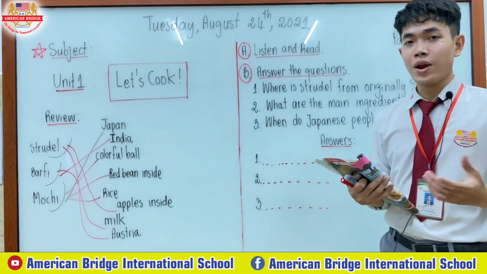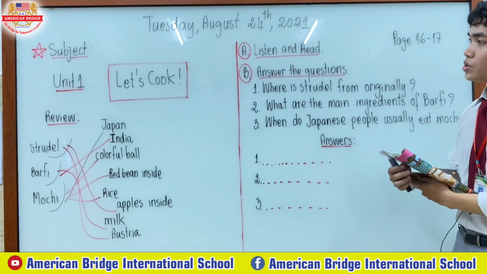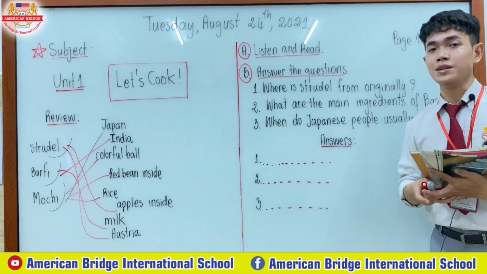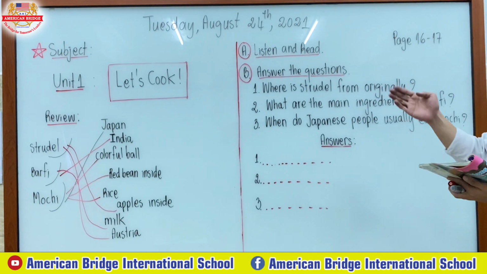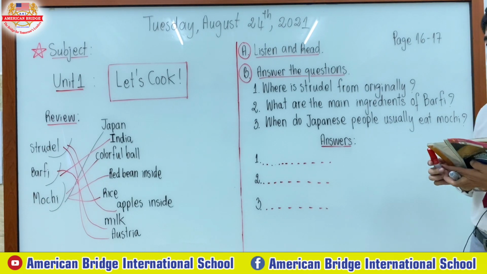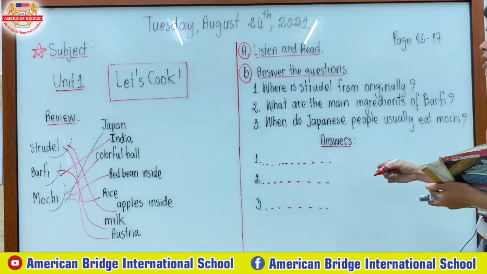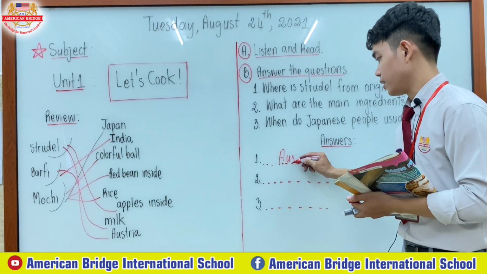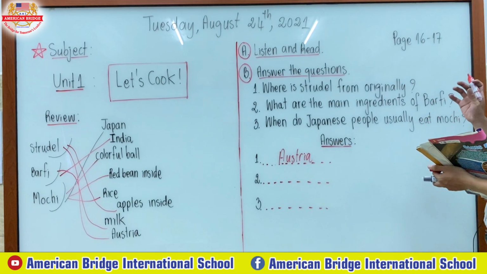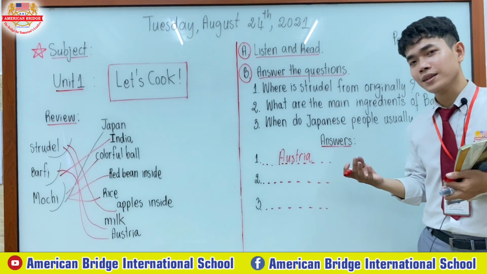Well, we have read our reading already. Now everyone, we move on to part B. Answer the questions. There are 3 different questions. Question number 1: where is strudel from originally? Where is strudel from originally, everyone? Of course, strudel is originally from Austria. And question 2: what are the main ingredients of barfi? What are the main ingredients for barfi, everyone?